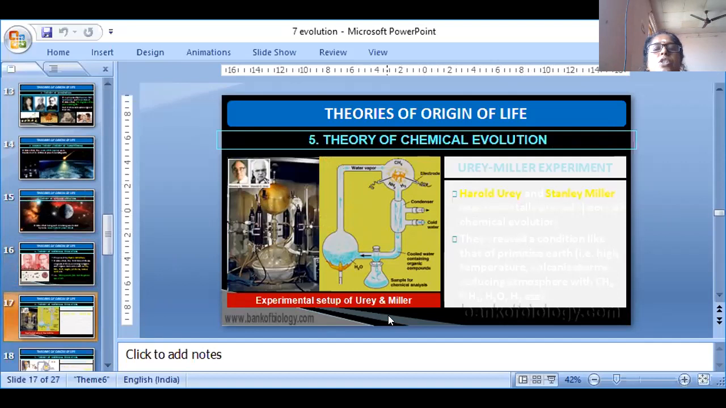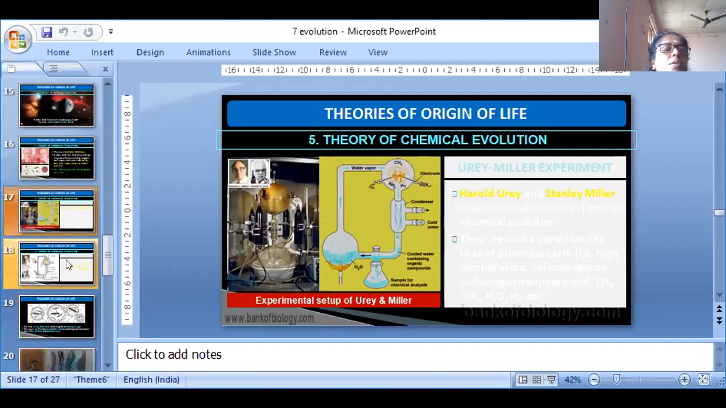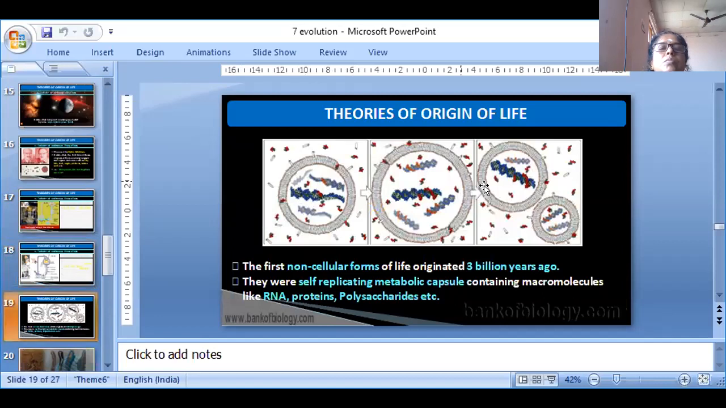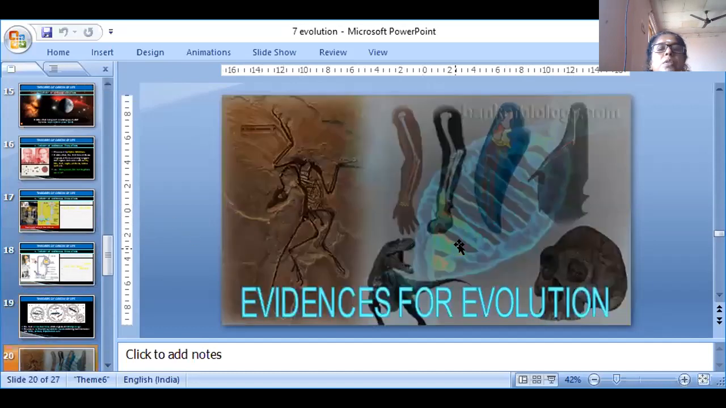Theory of chemical evolution. This is the Urey-Miller experiment. Urey-Miller. This is also important. Macromolecules: RNA, proteins, polysaccharides. Inside RNA, proteins, polysaccharides, and also. This is evidence of evolution.